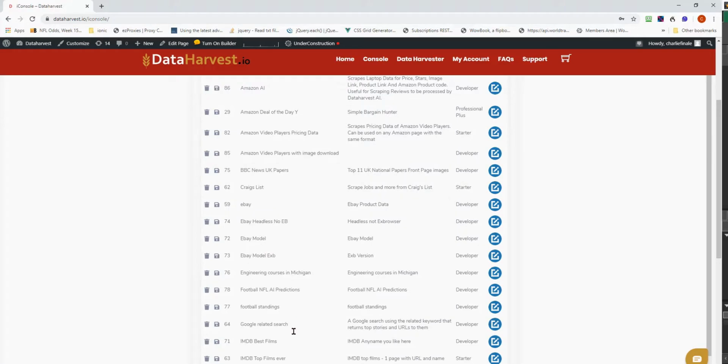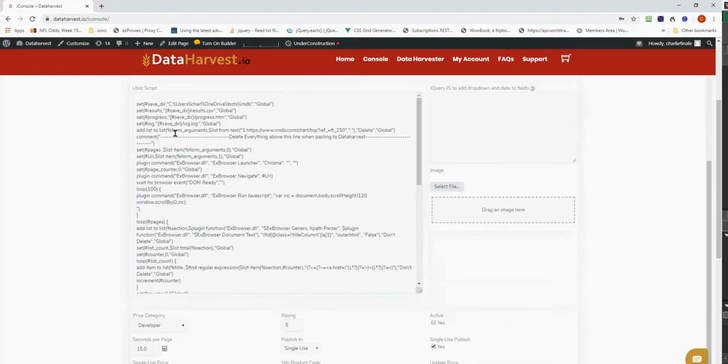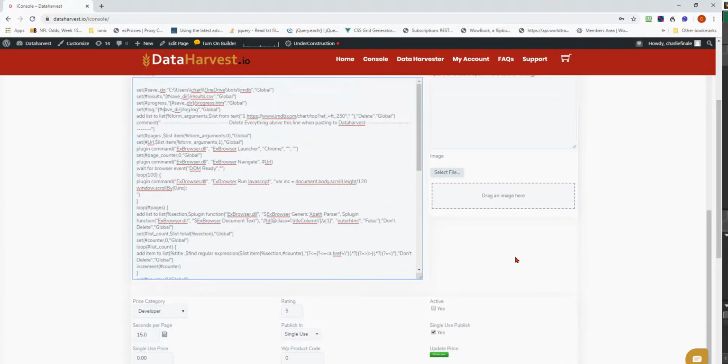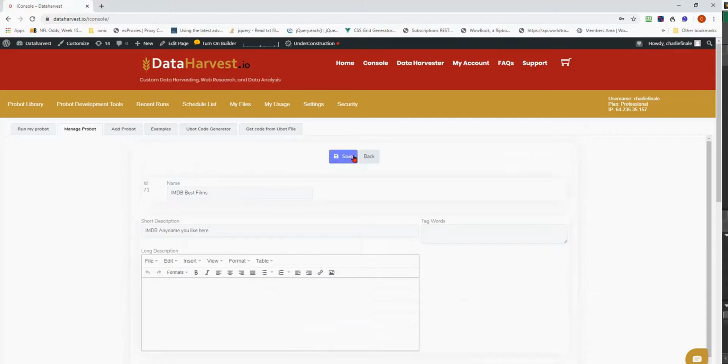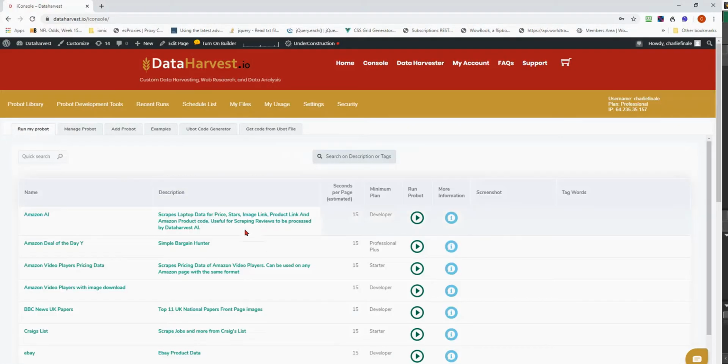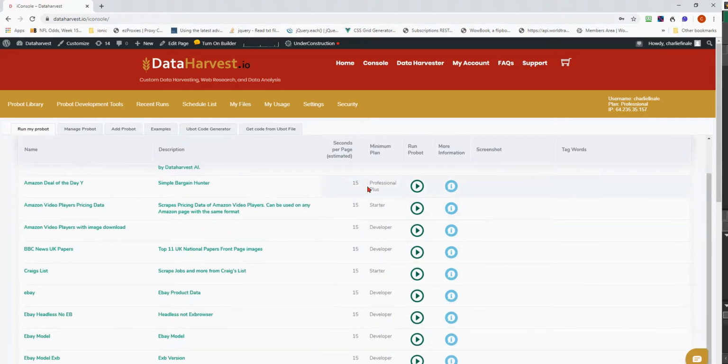Let's have a look at how the code is constructed. Now, the code is constructed using a language that was developed by a company called UBot. However, within UBot, we're able to use Python, we're able to use PHP, so we're not even restricted necessarily to people who have a specific knowledge of one particular language.